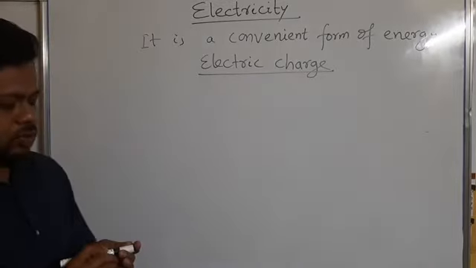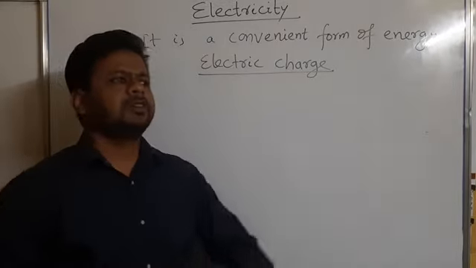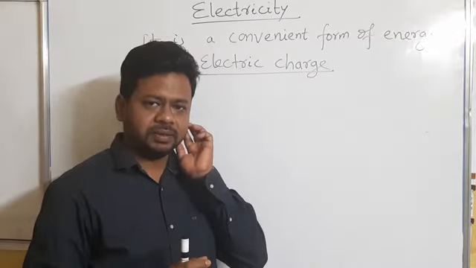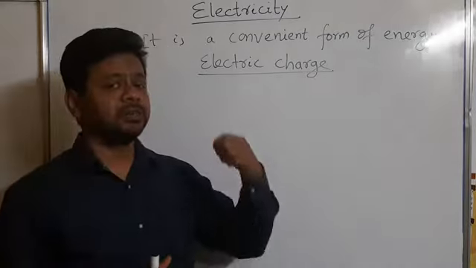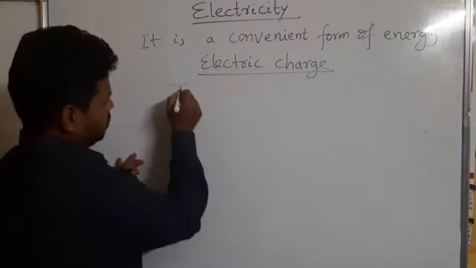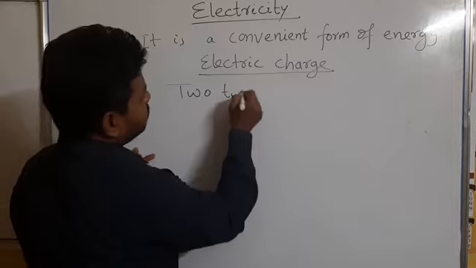You know, students, by different experiments we have found out there are two types of charges: one is positive charge and the other is negative charge.